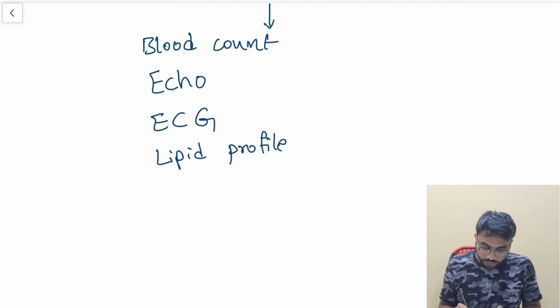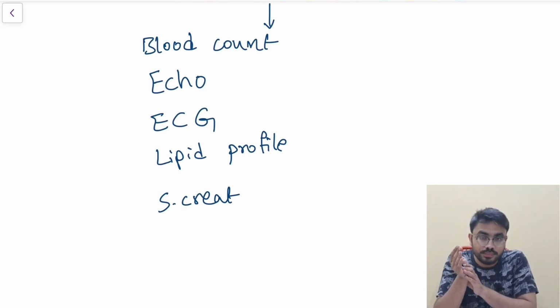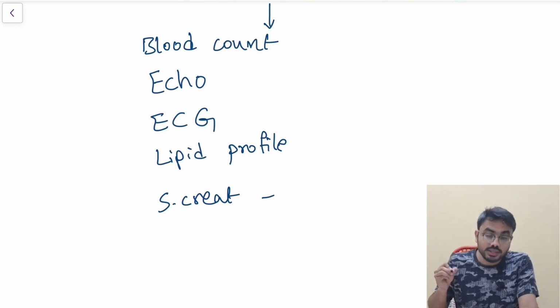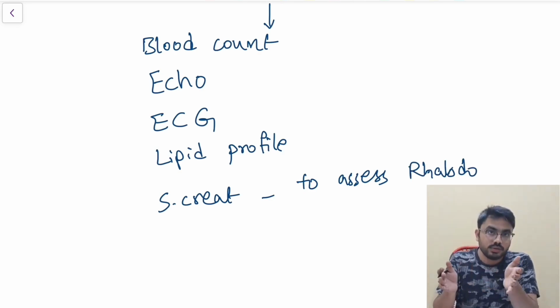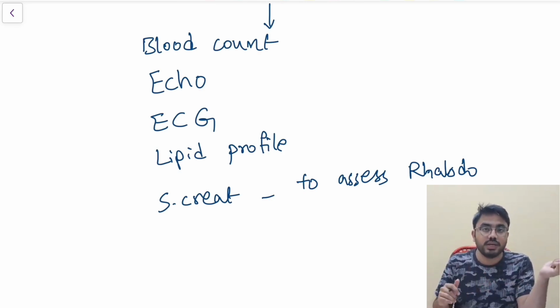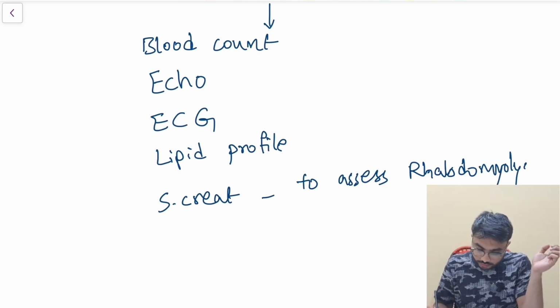Okay. Now serum creat also I have to do. Why? Because whenever there is an entity of ischemia, there can always be a possibility of injury to the muscle. This muscle injury can lead to rhabdomyolysis. That is why renal function test I have to do to assess the rhabdomyolysis. Why? Because whenever the muscle is going to be injured due to ischemia, the muscle is going to die, which causes rhabdomyolysis, and acute renal failure is also possible. That is why serum creat measurement is very important in this patient to assess rhabdomyolysis.